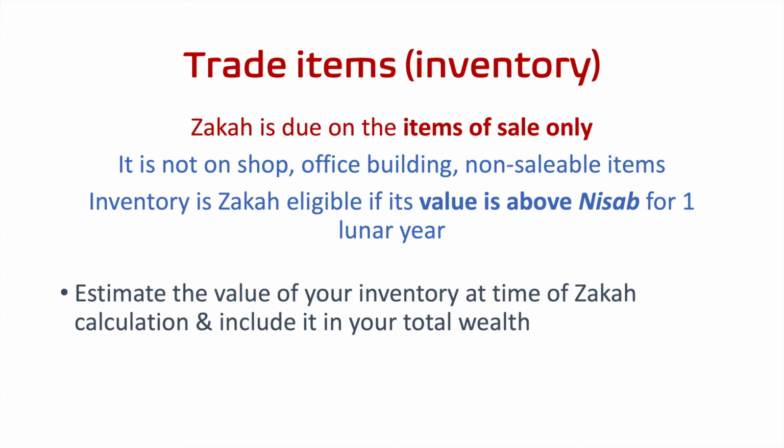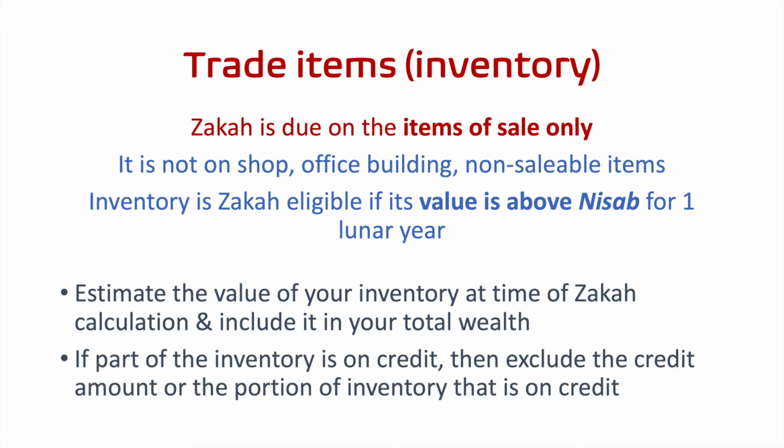Estimate the value of your inventory at the time of zakat calculation and include that in your total pool. Now, if you only own a certain percentage of that inventory, or some of the inventory is on credit, then exclude the amount of credit, and only take out the percentage that you own into your pool of calculation.